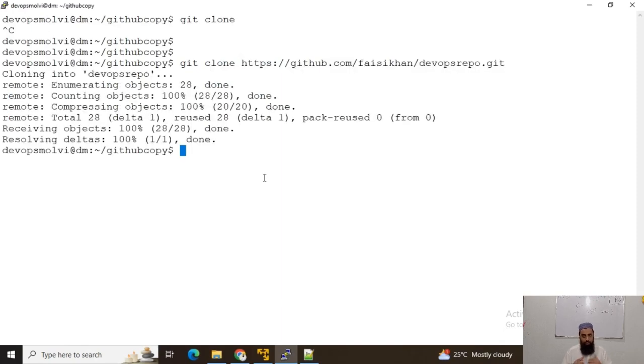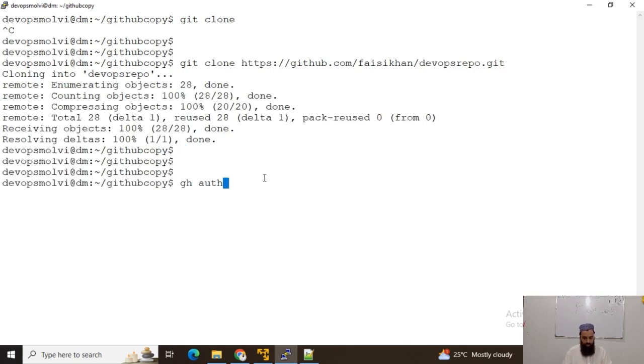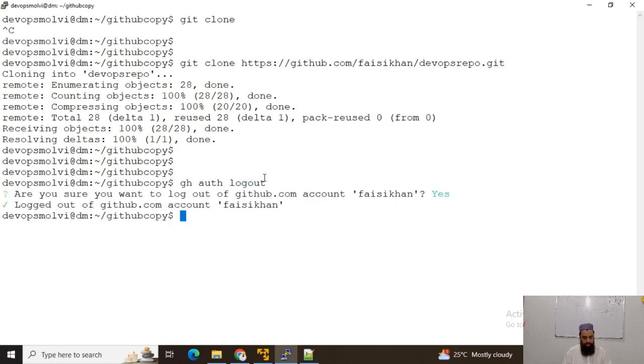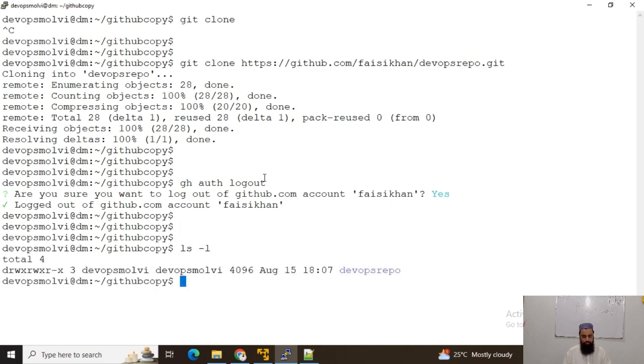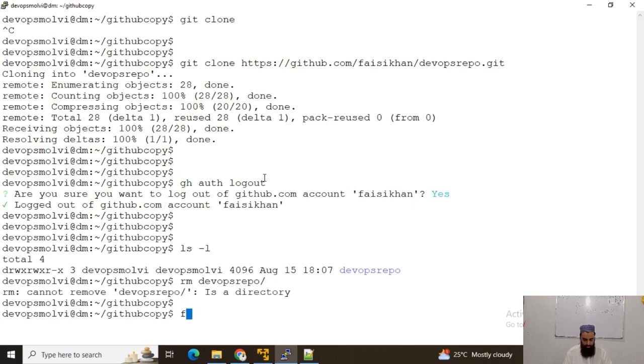Since it is a private repository and I have already been authenticated, now gh auth logout. Okay, I will log out from this account. Then again, if I want to clone this repository, I will remove this one: rm -rf DevOps repo.